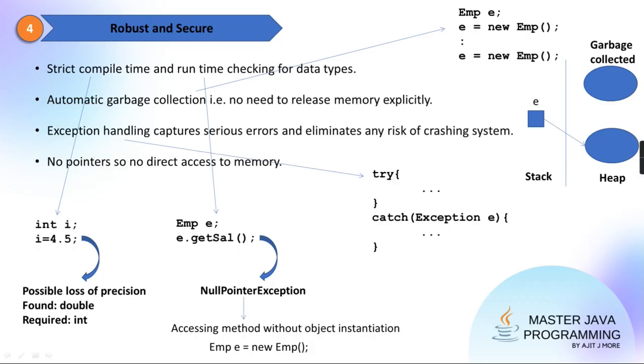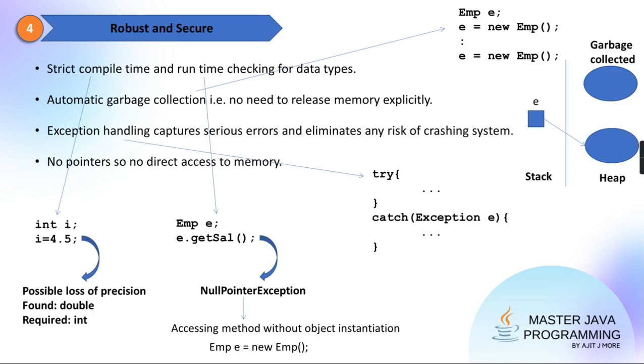In Java, first of all, Java is a language not used for developing viruses and antiviruses. It is not for that purpose. Languages like assembly language, C, and C++ are used for developing viruses and antiviruses. Clear? So as there is no pointer and no access to memory, the system is secure. All these points contribute to its robustness and its secure feature.